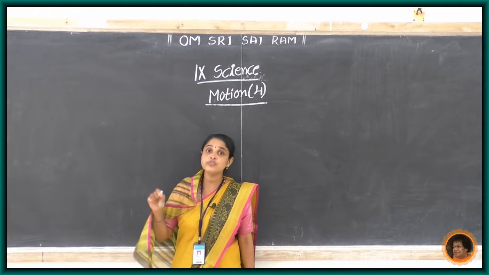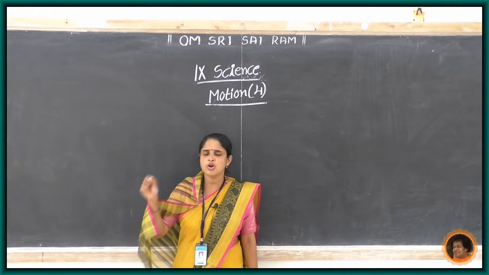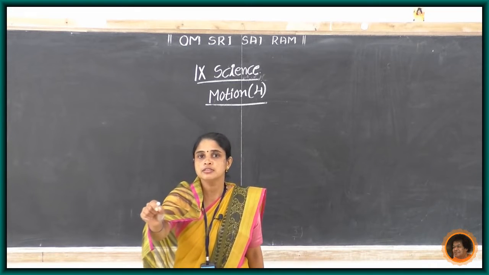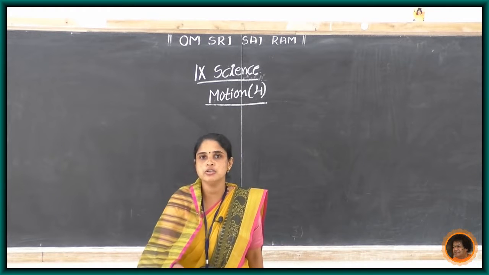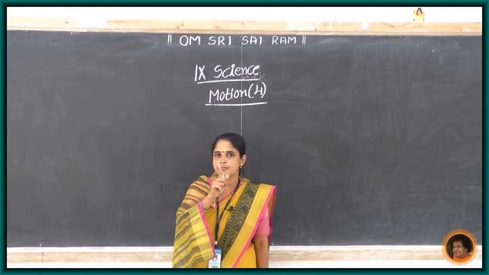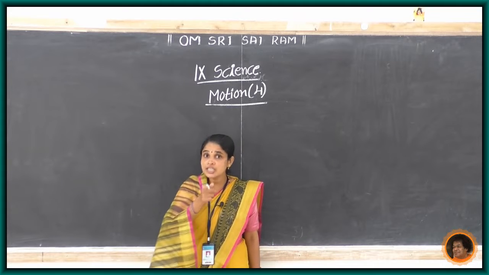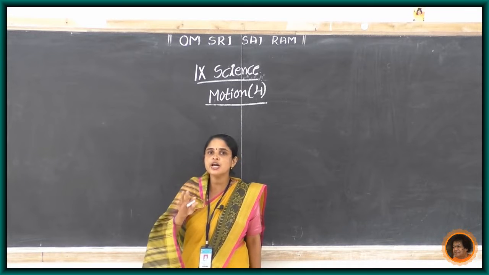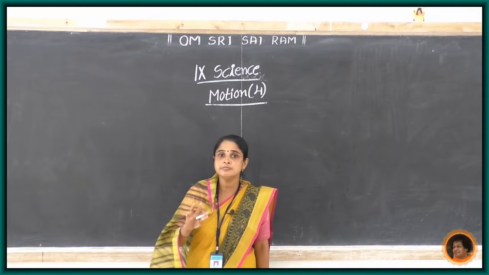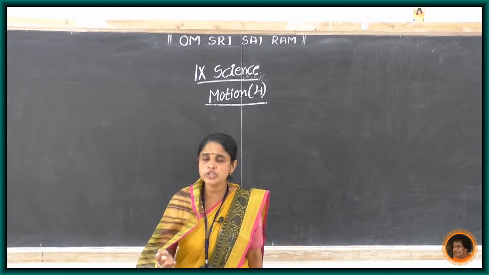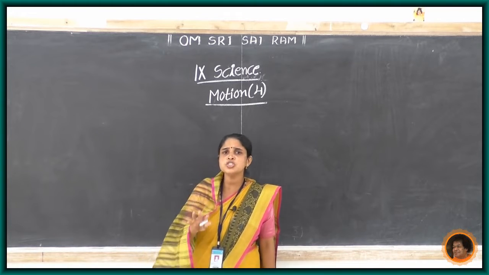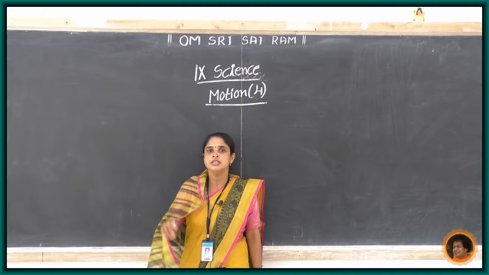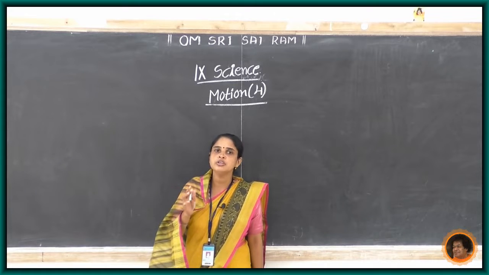What is meant by uniform motion? If an object travels equal distances in equal intervals of time, then the object is said to be in uniform motion. For example, the needle of a clock covers equal distances in equal intervals of time. But in our day-to-day life, we come across motions where objects are in non-uniform motion. What is meant by non-uniform motion? If an object covers unequal distances in equal intervals of time, that type of motion is called non-uniform motion.